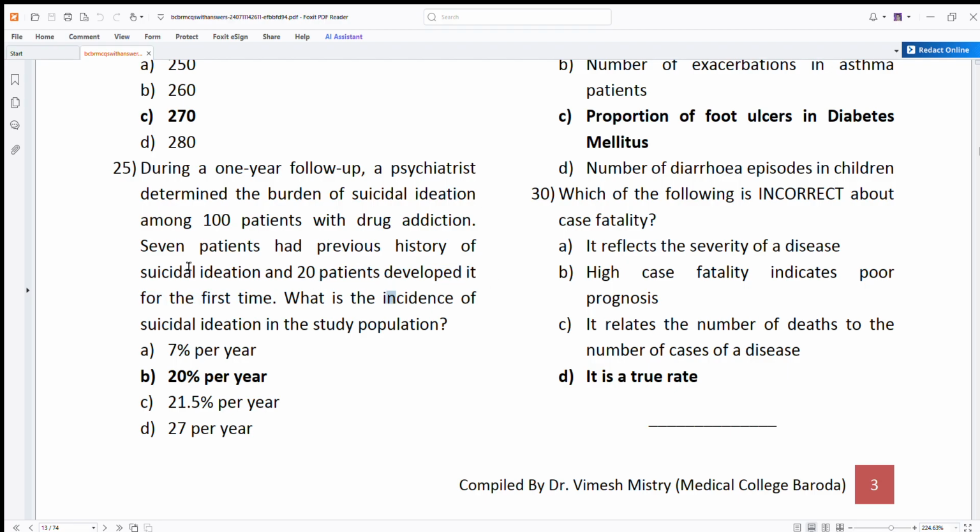So here 7 patients had a previous history. So we will not include them because they had a previous history. 20 patients developed it for the first time. So incidence is the new cases. So 20 upon 100 into 100 as a percentage, you get the suicidal ideation to be 20% per year.